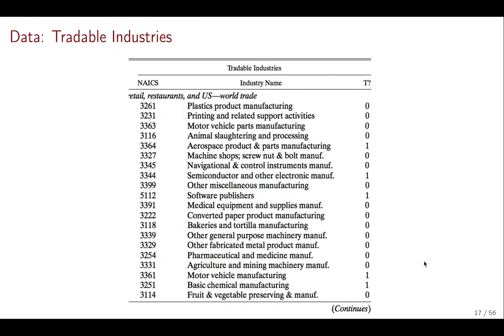The last thing I want to show you is some examples of tradable and non-tradable industries. Here you can see plastic manufacturers, software publishers, pharmaceutical and medicine manufacturers. So you can see manufacturing is something that very typically can be traded. They are mostly going to compose this category.